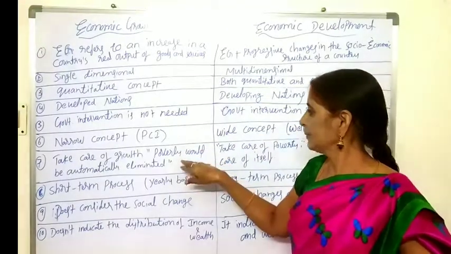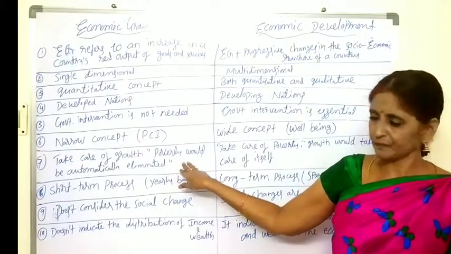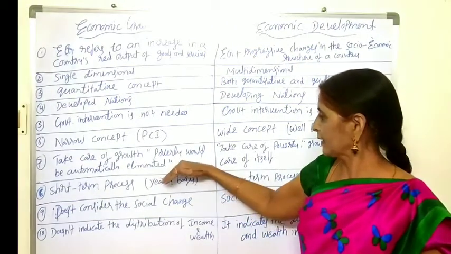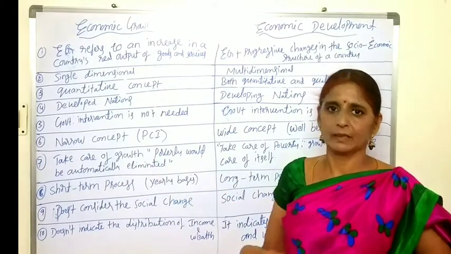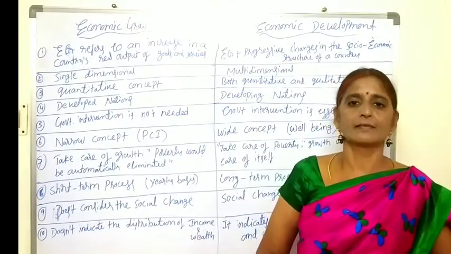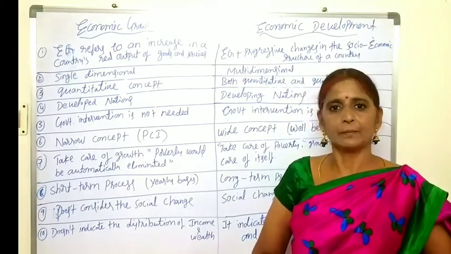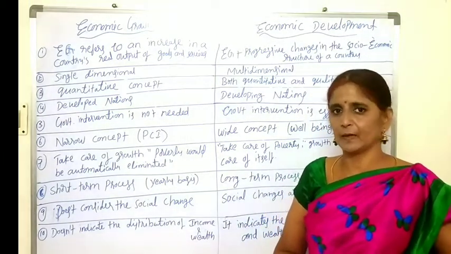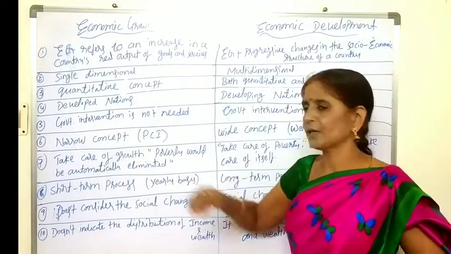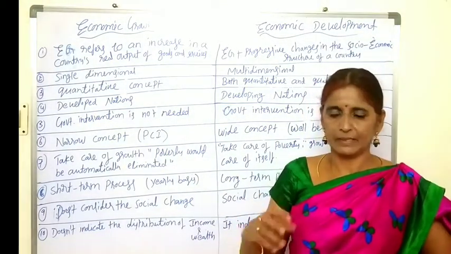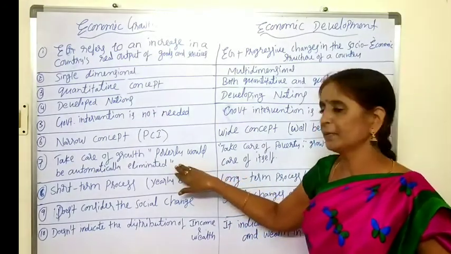And the economic growth concept belongs to traditional economics. Traditional economics was mainly shaped by classical economists. Classical economists supported the capitalist economy. According to them, take care of growth, that is, try to improve productivity, and automatically poverty would be eliminated.